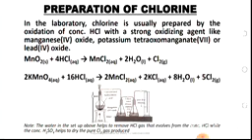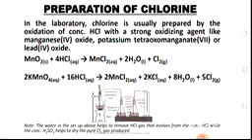In order to trap any hydrogen chloride gas coming out of that conc HCl, we put water inside the conical flask, so that as the chlorine gas comes out of the reaction mixture, any hydrogen chloride gas that is there will be trapped inside the water, because it is a very soluble gas.